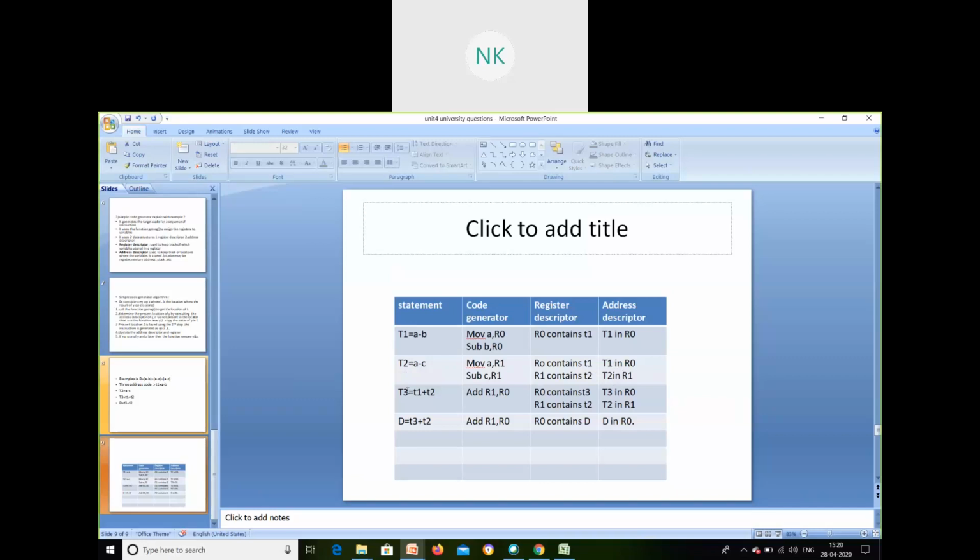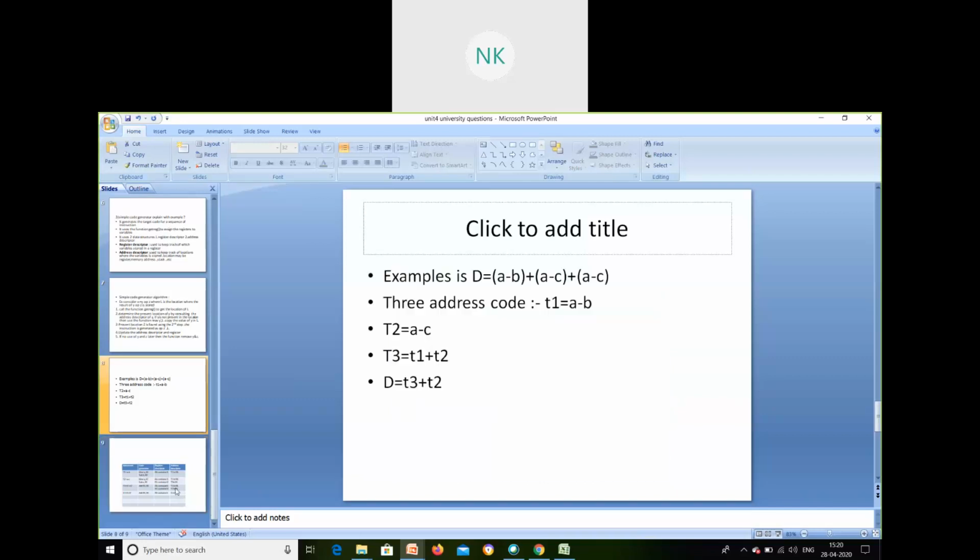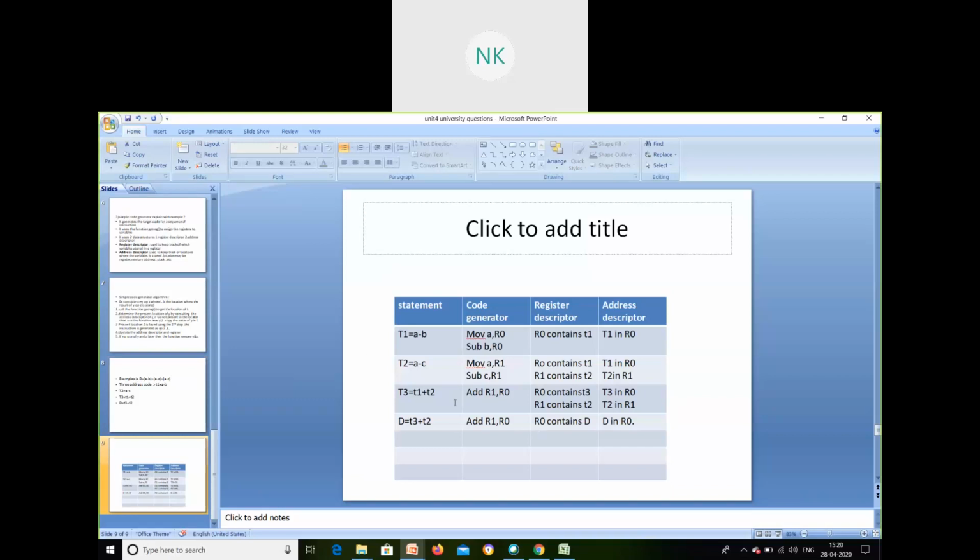Okay. Now T3. Next statement is T3 is equal to T1 plus T2. See here, ADD R1 comma R0, because in register R0 I have T1 and in register R1 I have T2. So ADD R1 comma R0. I am going to add these two. Where is it going to be? It is going to be in R0. R1 and R0 I am going to add, and put the result in R0.